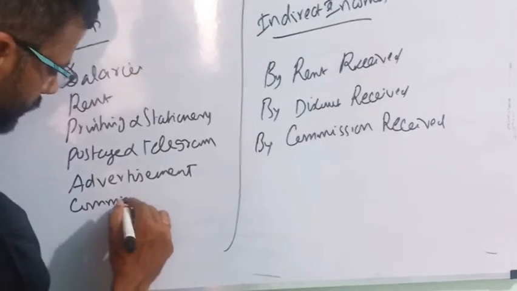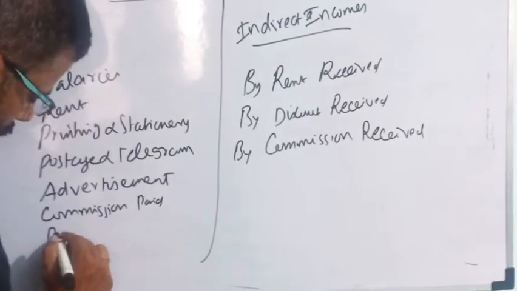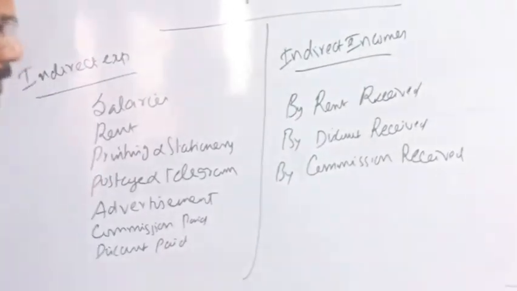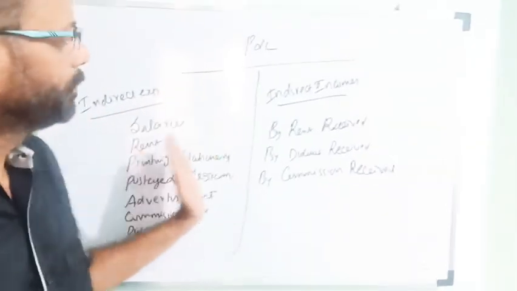Commission paid, that is called indirect expenses. Discount paid, that is also called indirect expenses. Some examples will be given: indirect expenses and indirect incomes. So that is how the net profit can be prepared.